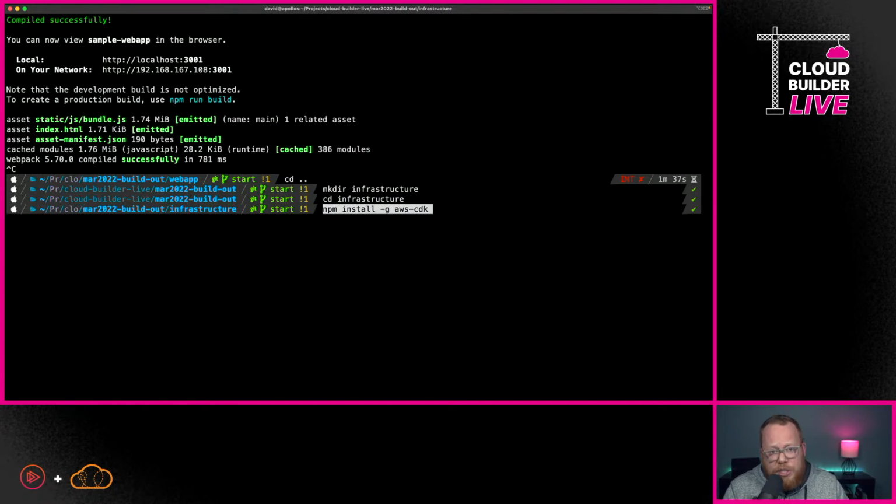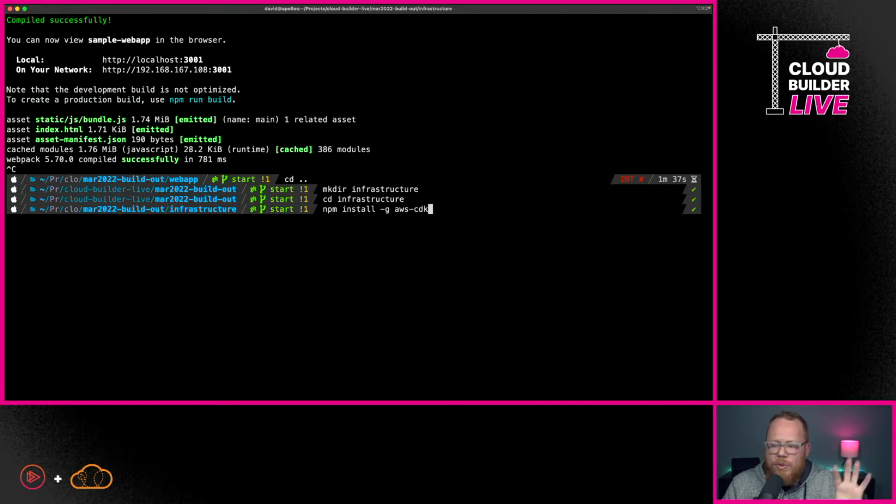But the way it works is that the CDK has support within all the different package repositories for each of those. So if you wanted to build your own custom construct, which we'll talk about in a minute, it integrates with NPM if you're using JavaScript and TypeScript, and NuGet if you're using .NET, things like that. So those are the supported languages as of right now. So you'll need to have the CDK installed even if you're using another language.